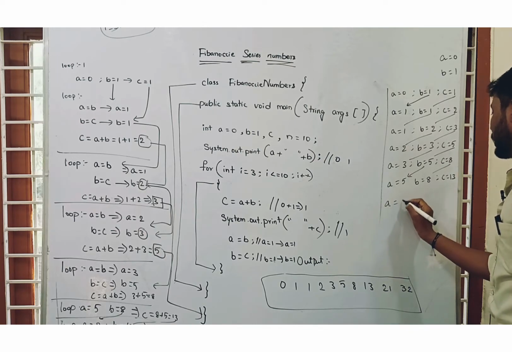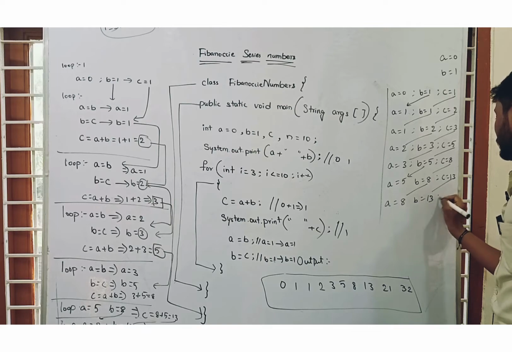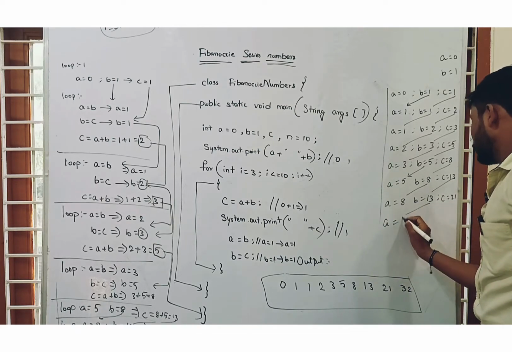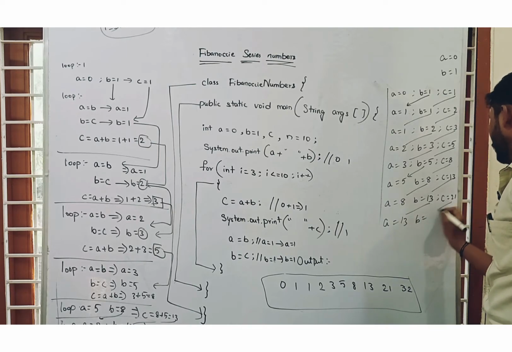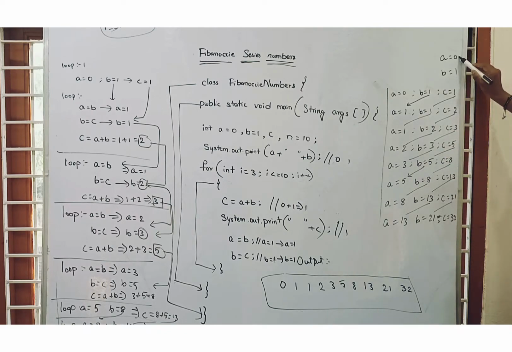And again a equal to 8, b equal to 13, so c equal to 21. And again a equal to 13, b equal to 21, so c equal to 34. This is our execution: 0, 1, 1, 2, 3, 5, 8, 13, 21, 34. These are the starting 10 Fibonacci series numbers.